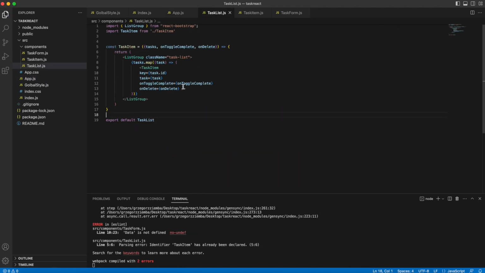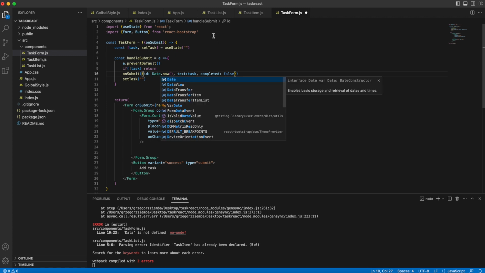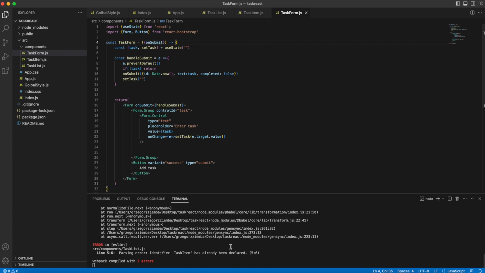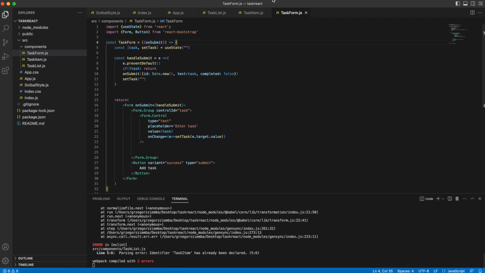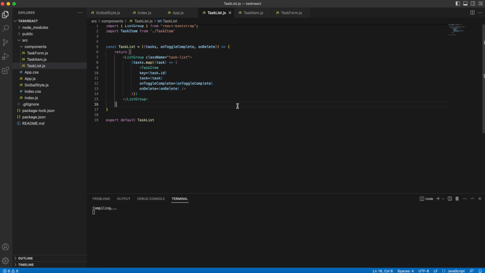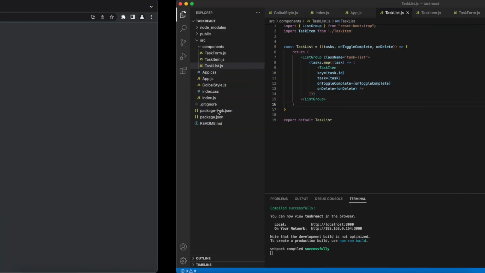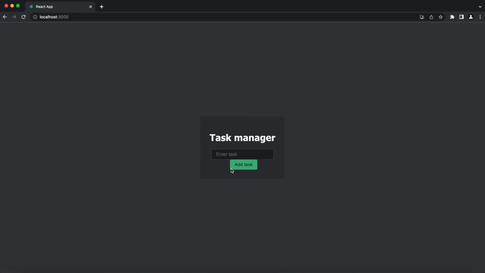Okay, the next thing that we have to change is where we have our task. Okay, task item has been already declared. Add our task list. Task item, task list, of course, and it should work as we have. So it is our task manager, as we call it.